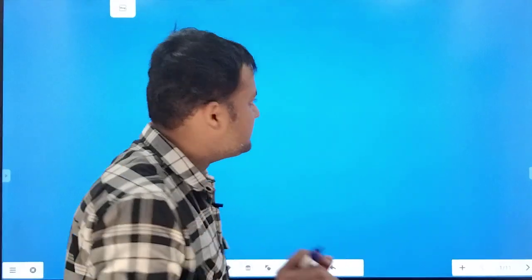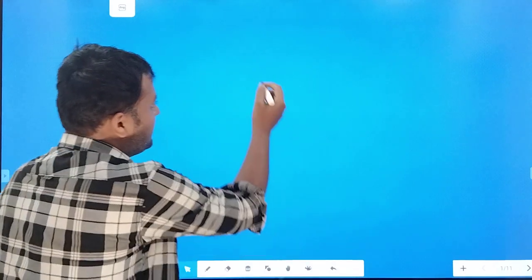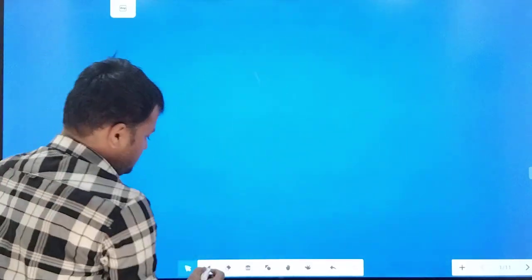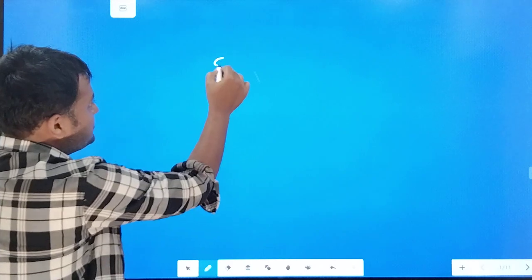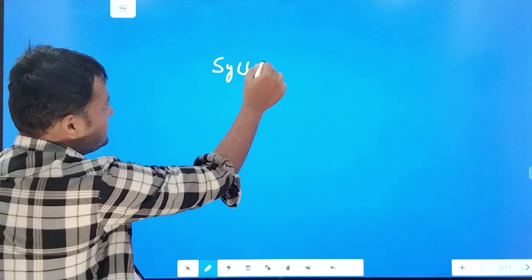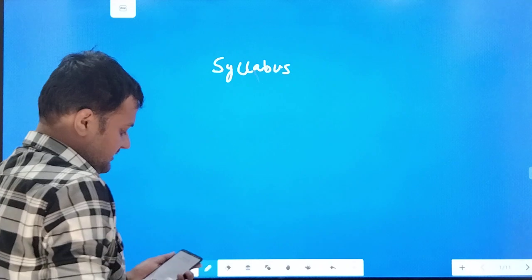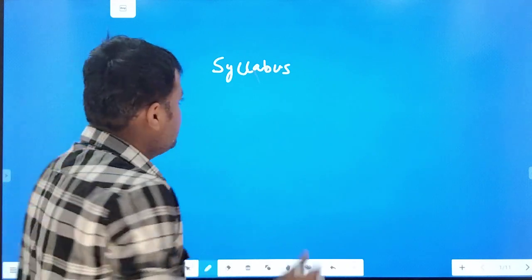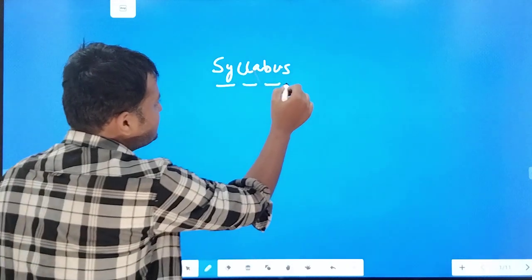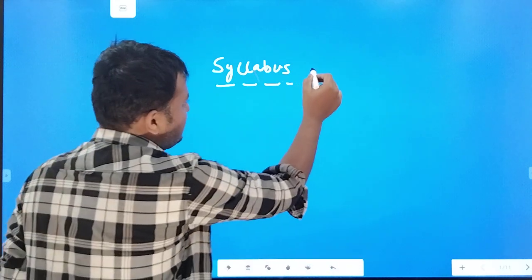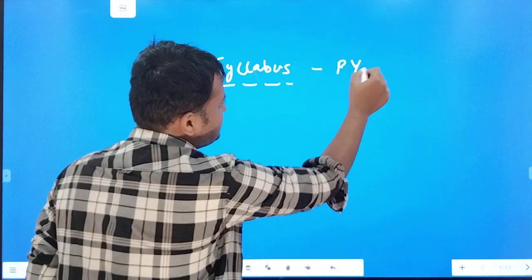Here I will be discussing the plan and the scenario of the question paper that came last year and how we are going to tackle this. There are two important things. First, the syllabus, and the second important thing is the previous year question paper.